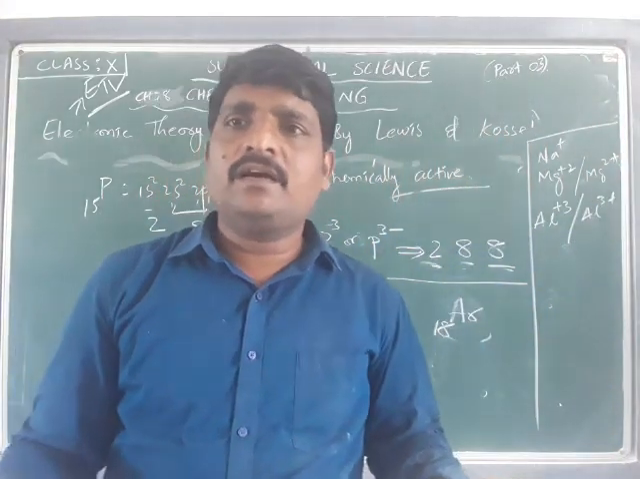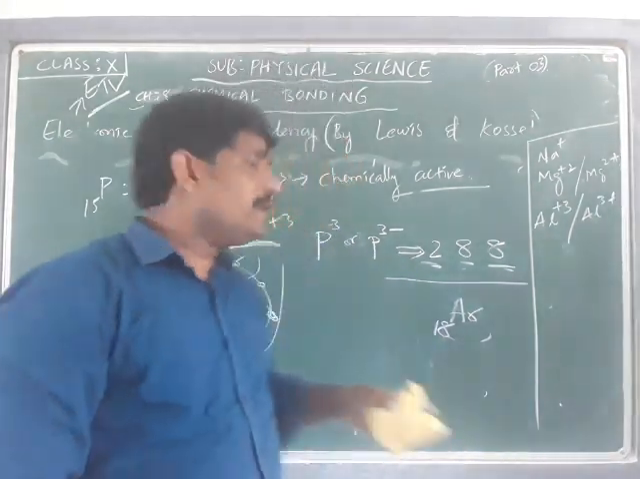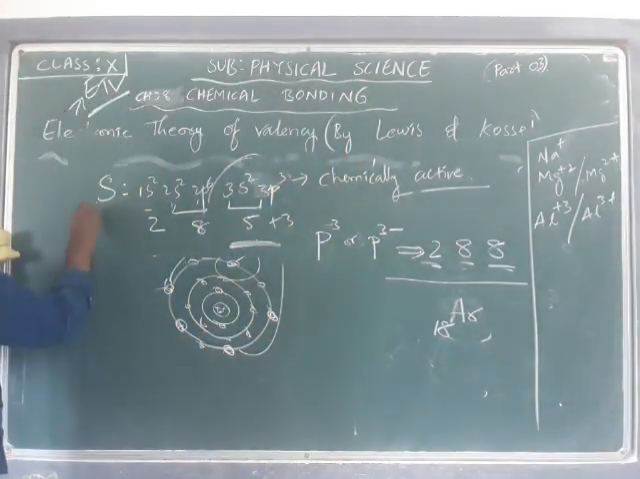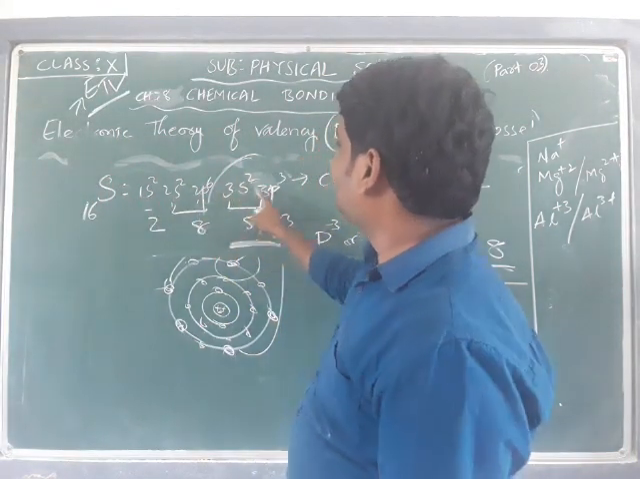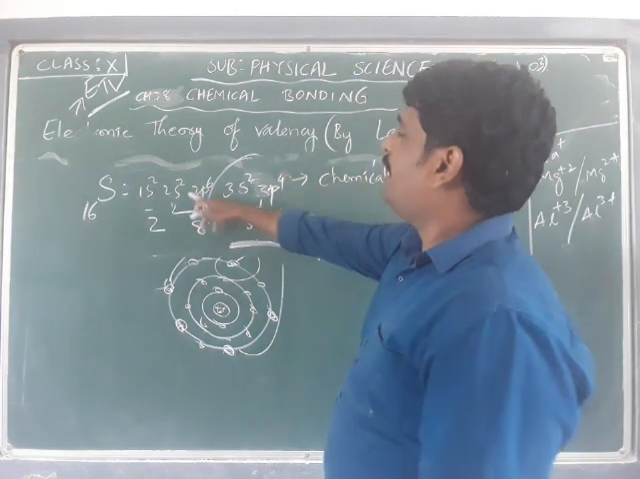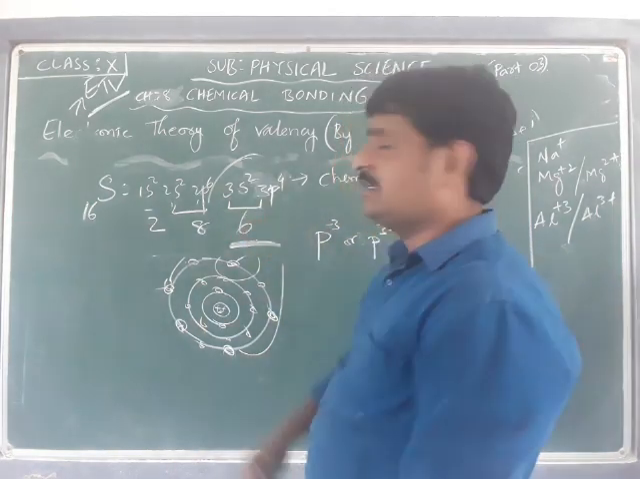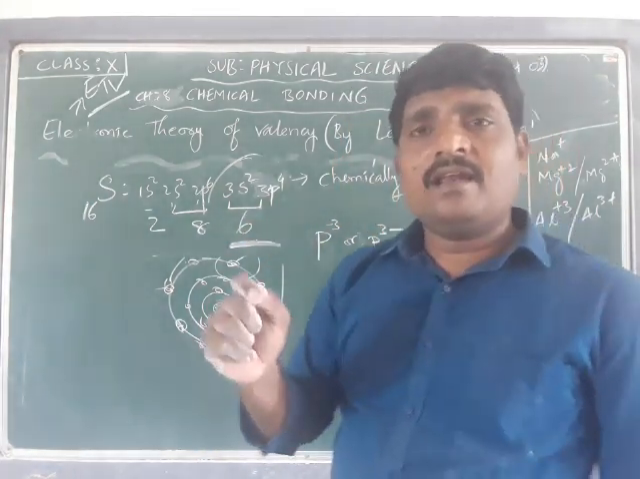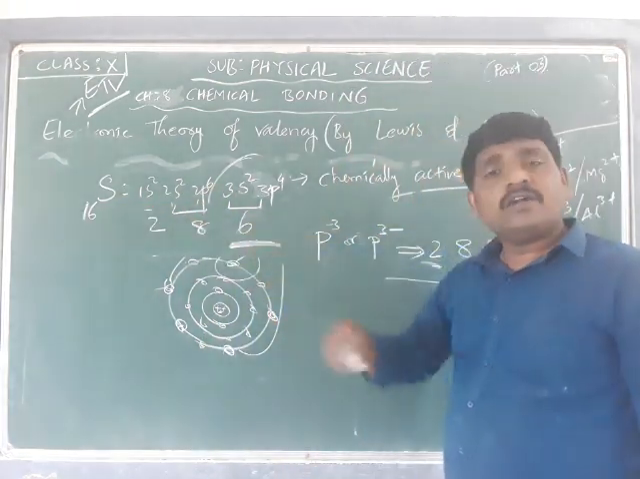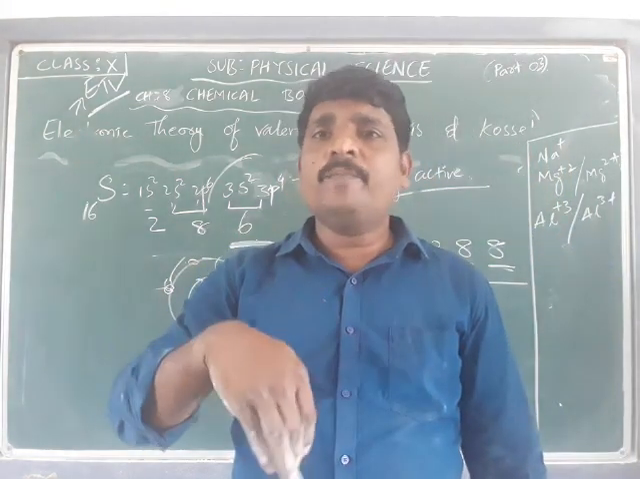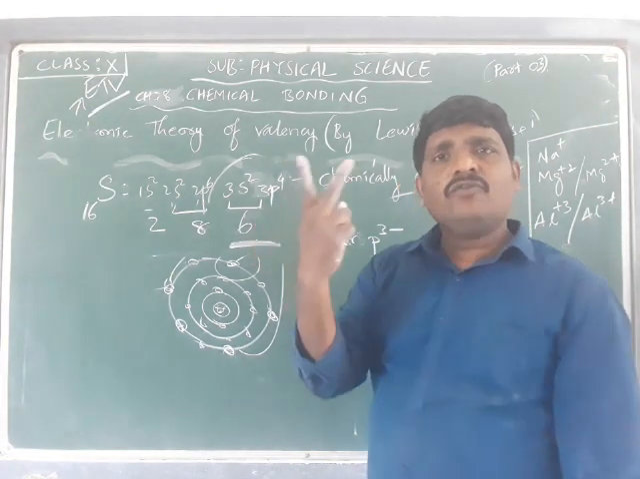Atomic number 16 is sulfur. Its configuration is 1s2, 2s2, 2p6, 3s2, 3p4. Up to 10, then 12, and 4 in 3p4. The outermost shell consists of 6 electrons for sulfur. Now see how many electrons are short to become an octet for sulfur. As it contains 6 electrons, 2 electrons are short.